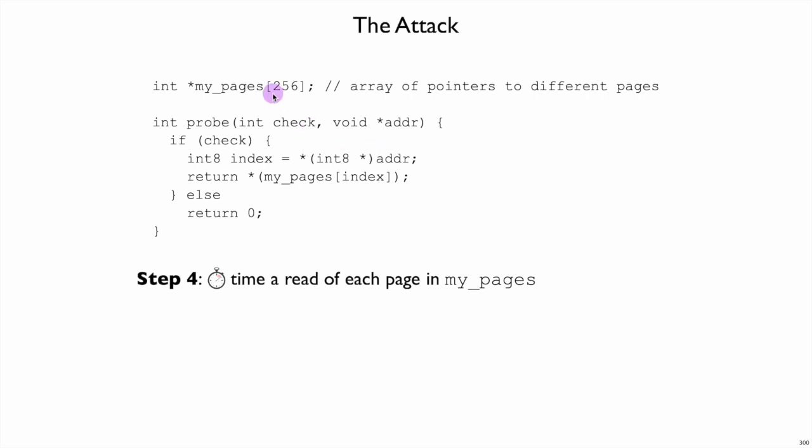Step four then is to read a byte from each pointer in my pages and time how long it takes to read each of those bytes. If the byte that we try to read is already in the cache, that must mean that it was pulled in by speculative execution, and that would tell us the integer that we got. So whichever of the 256 pages is the fast read, the index of that page is exactly the byte that we read from memory.